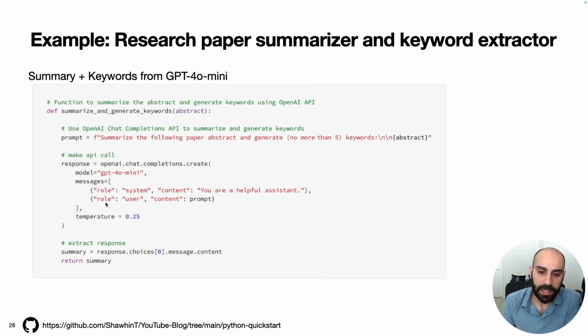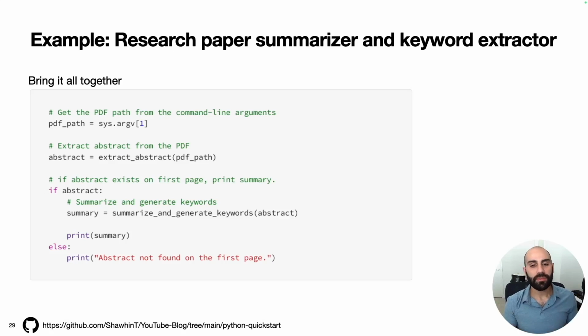We'll make this API call, and this is essentially like us typing this prompt into ChatGPT and then getting a response. We can extract the response like this. The response will have a lot of different components to it, but here we're going to extract the first choice, we're going to extract the message from that first choice, and then we're going to extract the content from that message, and then we'll return that as our summary and keywords.